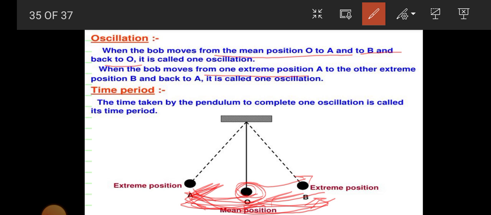When moving from one extreme position A to another extreme position B and back to A.